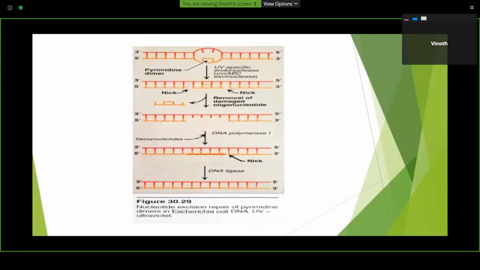So here is the pyrimidine dimer formed by the UV rays. These are identified by the nucleotide excision repair proteins. These are removed, the gap is filled by the DNA polymerase, and the newly synthesized DNA is sealed by the DNA ligase.